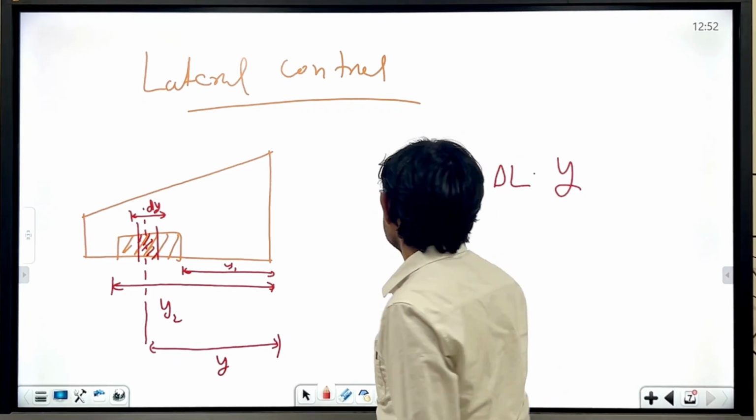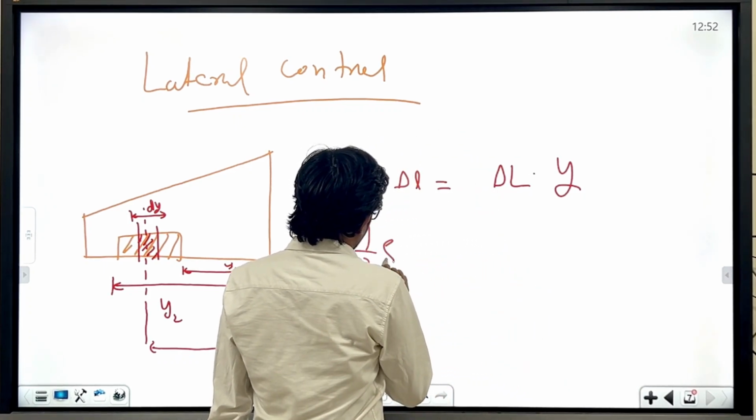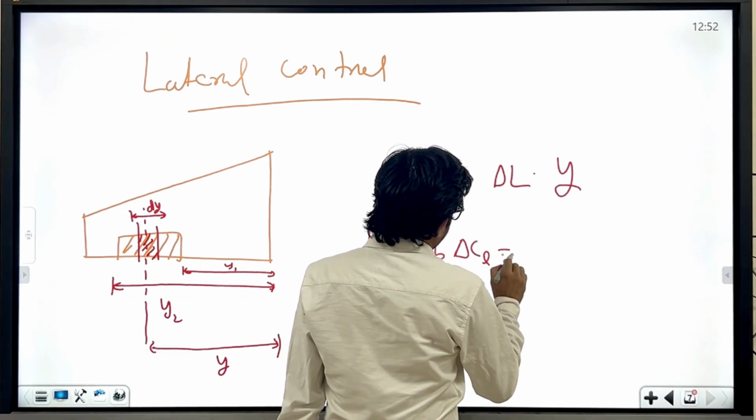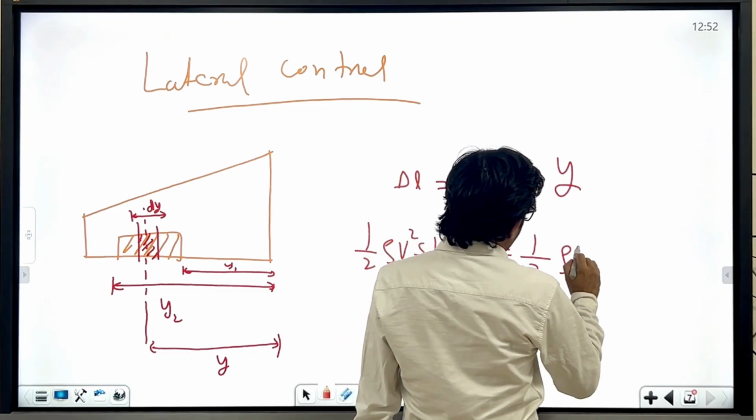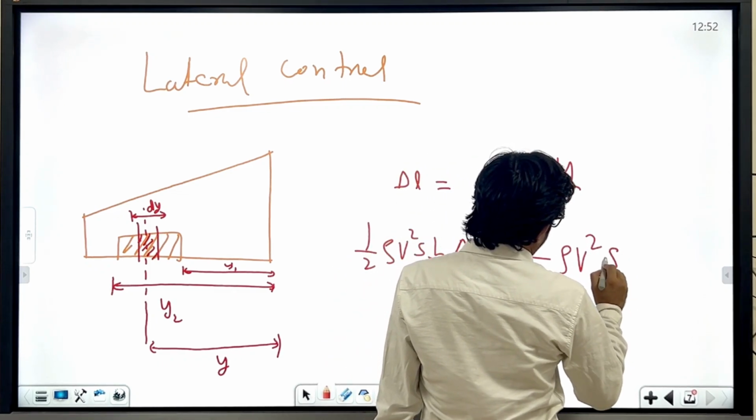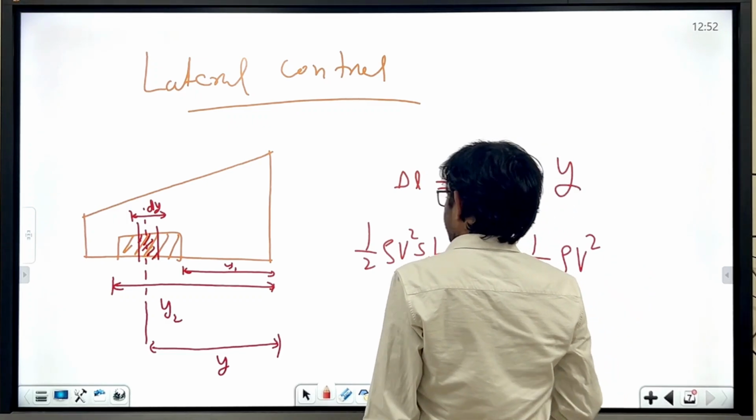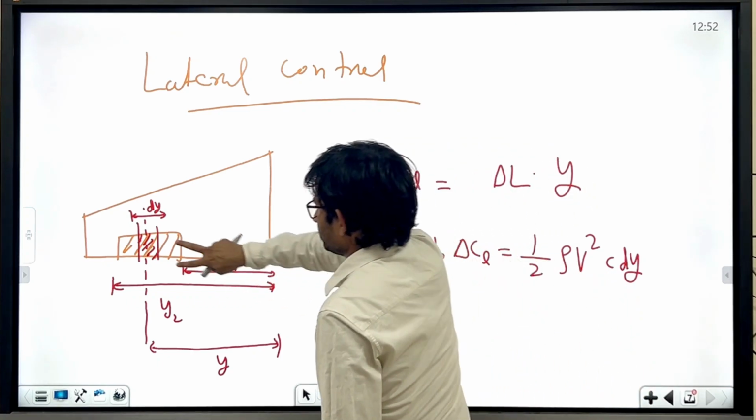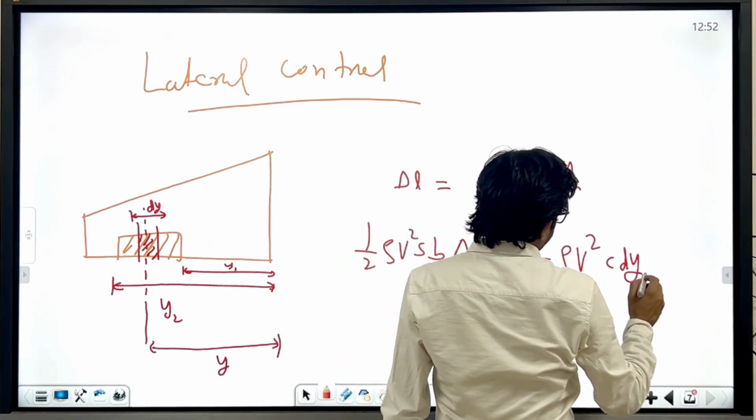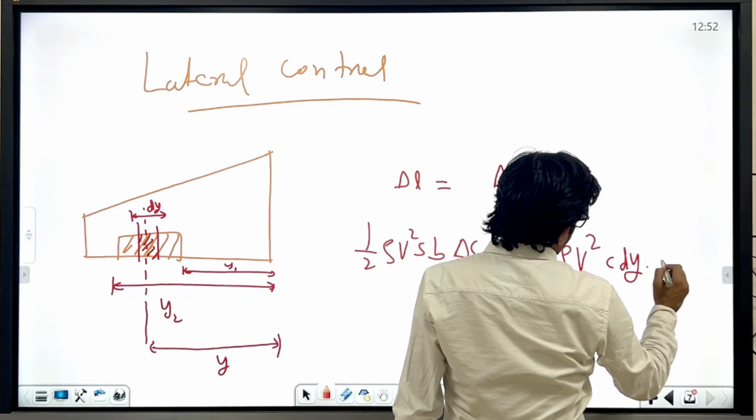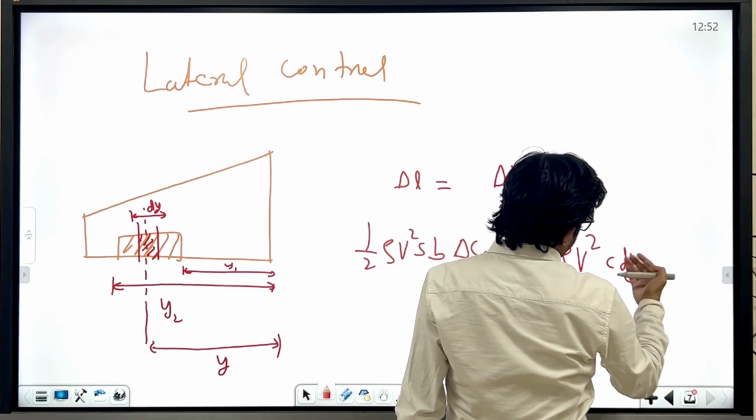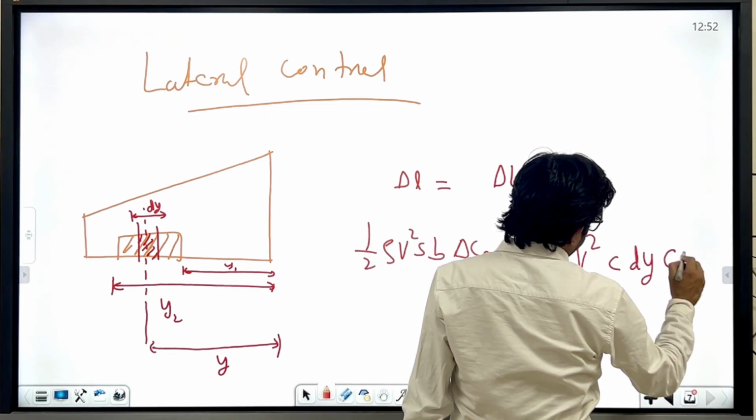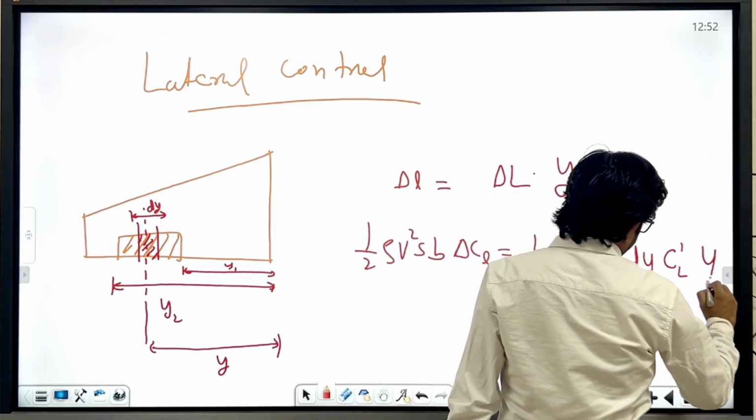As simple. Now you can write half rho V square S b del CL, and this you can write as half rho V square S. What is the area? Area is C into dy. C is a chord, this portion, and dy, into C into dy, and section lift coefficient I will call CL dash, and then this distance y.